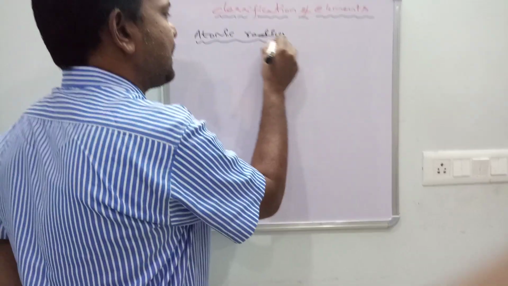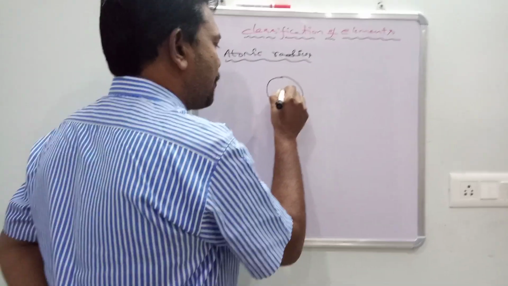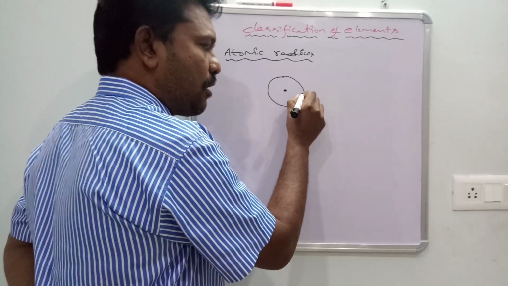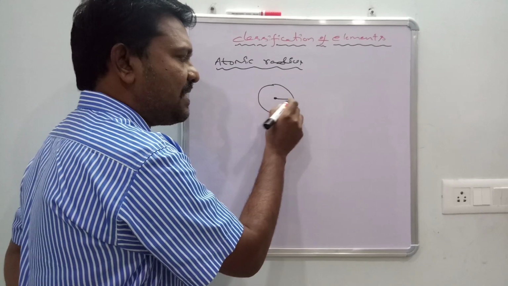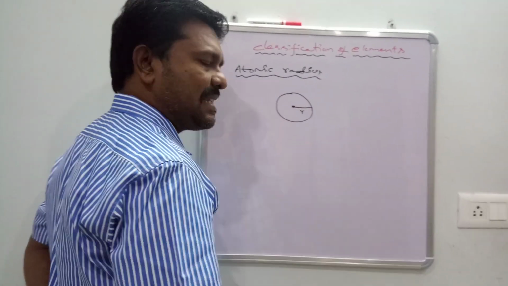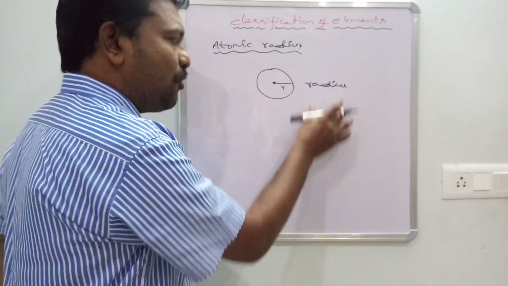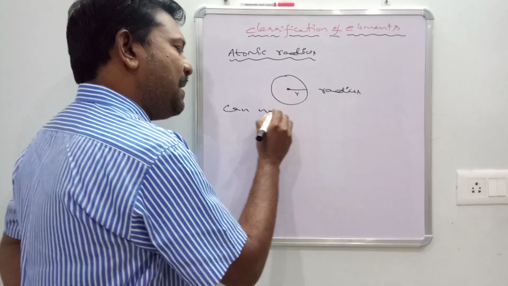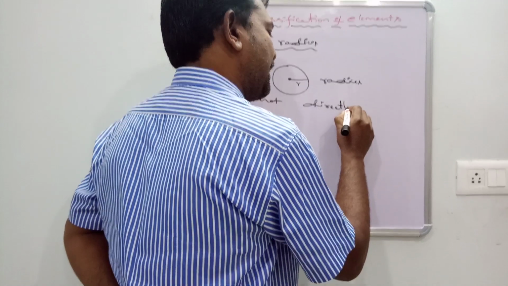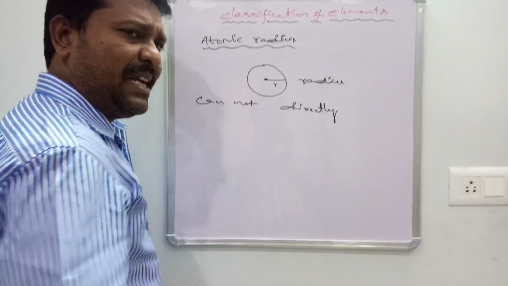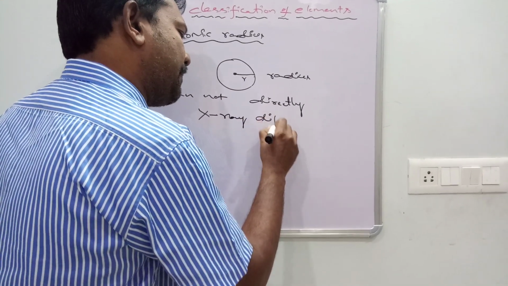Atomic radius means, for example, it is an atom, it has a nucleus, it has an outermost orbit, the orbit which has the outermost electron. The distance between nucleus and outermost orbit is known as the radius. The atomic radius cannot be calculated directly. The atomic radius can be calculated by X-ray diffraction technique.